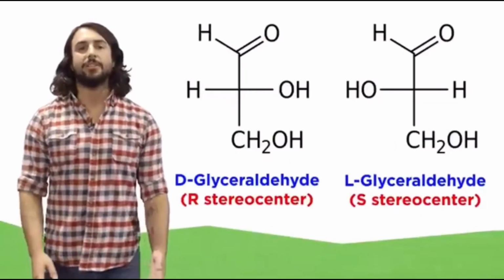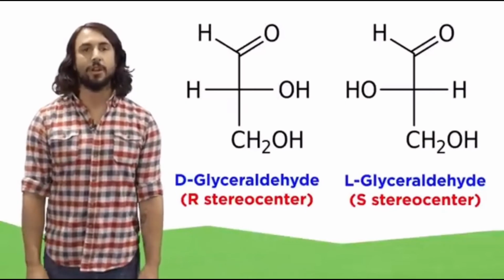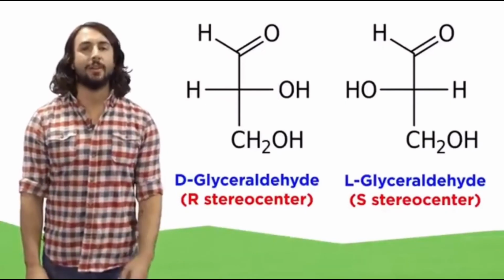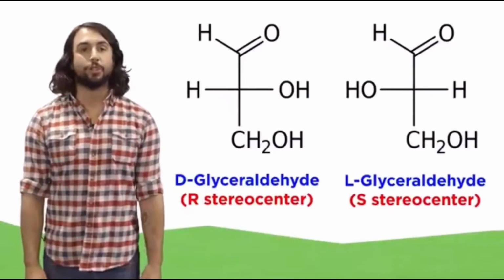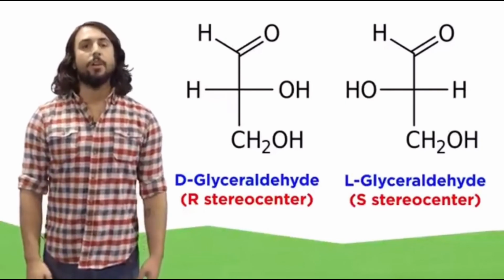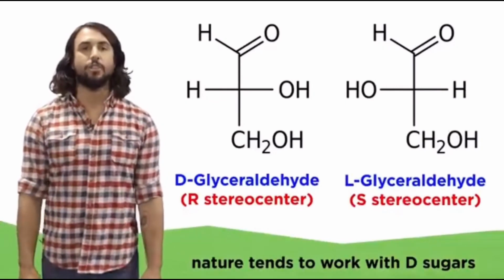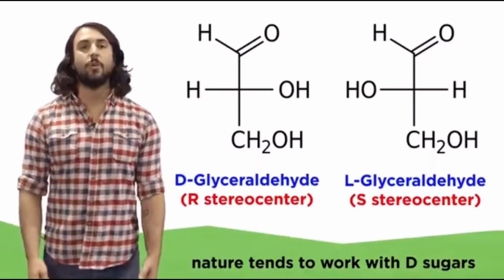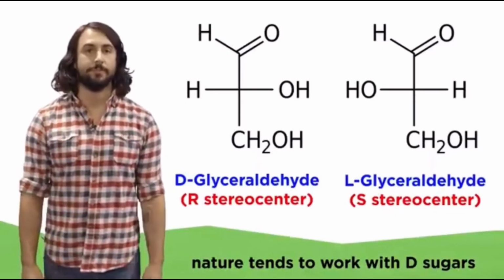We got this from glyceraldehyde, the simplest sugar, and an aldotriose. This has only one chiral center, and we developed D and L terminology according to the two enantiomers of this molecule. For some reason, nature has selected to work with D sugars, so unless otherwise stated, we can assume that we are talking about D sugars.